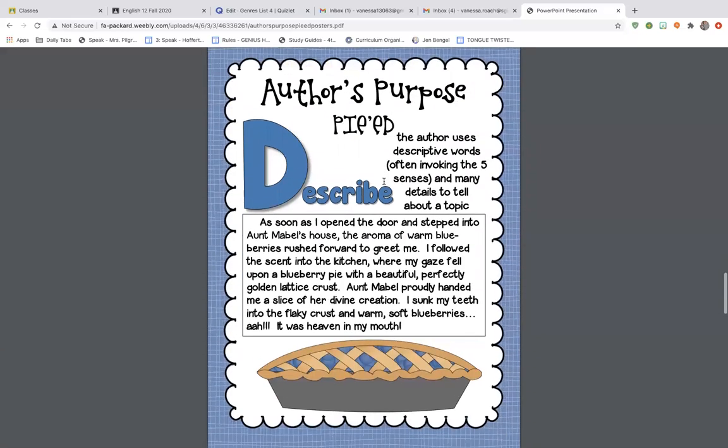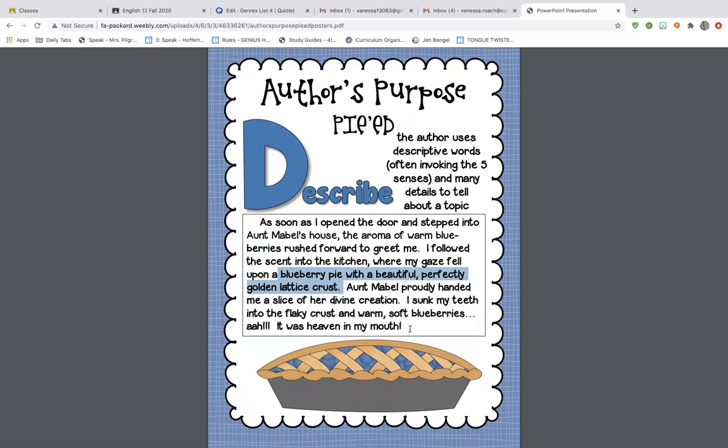Okay, and then describe. They use descriptive words. So these are our sensory details: sight, smell, touch, taste, hearing. So our gustatory, auditory, all those senses that we use, we can kind of sense that in the text. So there's a lot of description, and it tells about a topic. This could be factual, this could be not. If you're describing the tree frog, they may have a whole passage about the color of the tree frog and things like that. Here they're describing a blueberry pie with a beautiful, perfectly golden lattice crust.